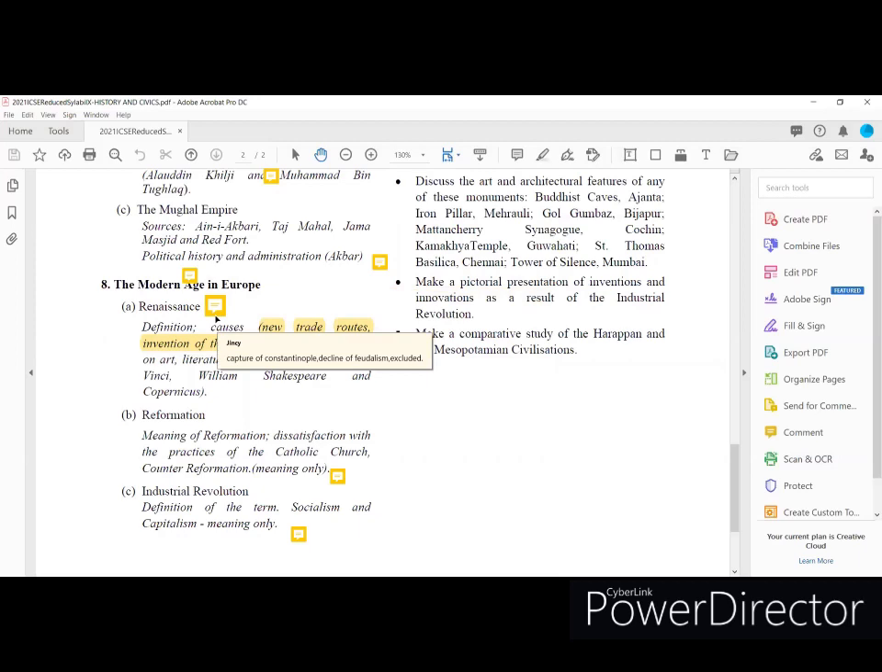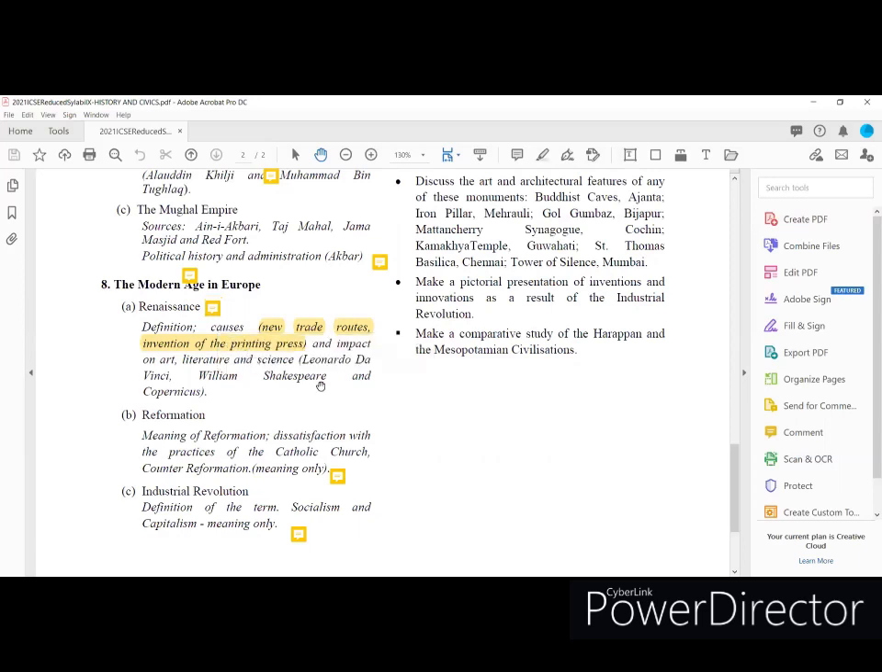In Renaissance, they excluded capture of Constantinople and decline of feudalism. These two topics are excluded from the syllabus. Capture of Constantinople, decline of feudalism excluded in the syllabus.